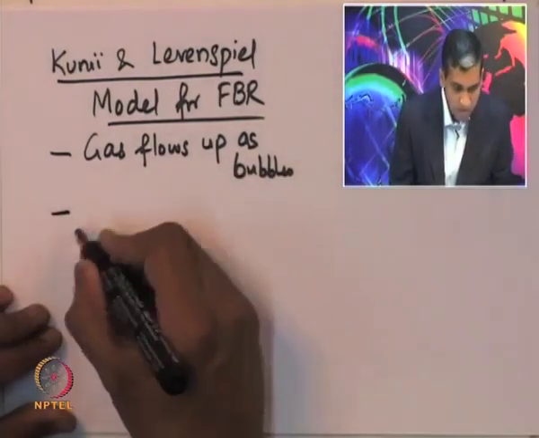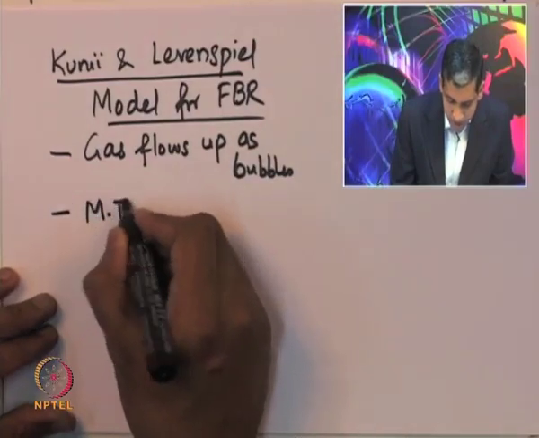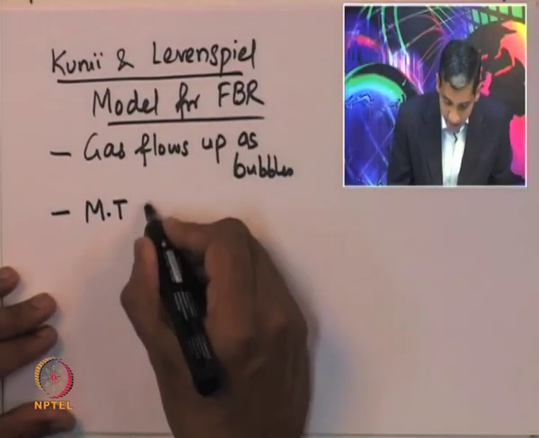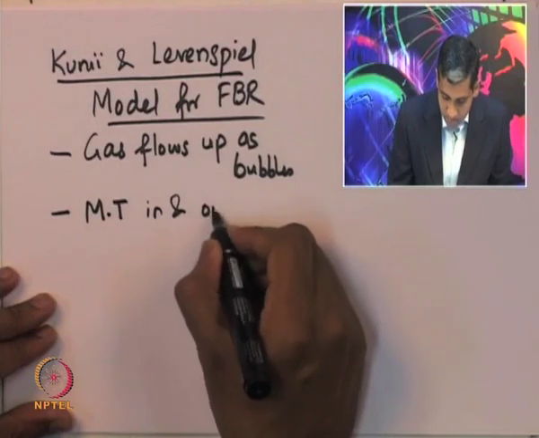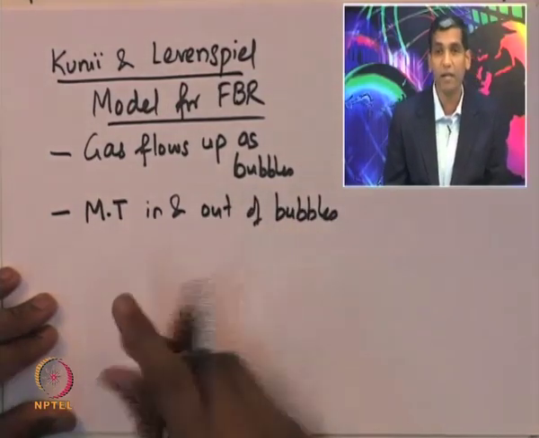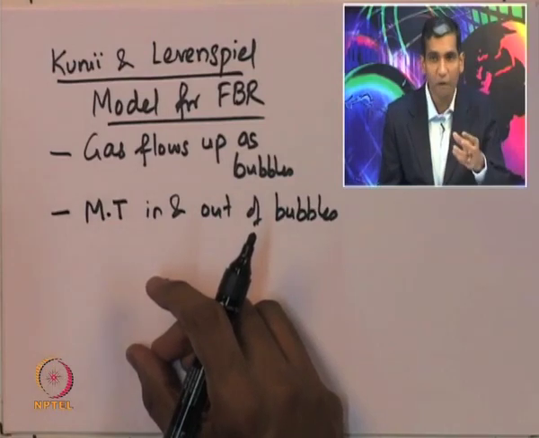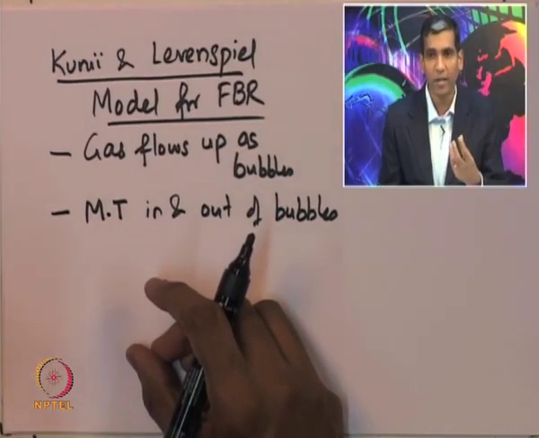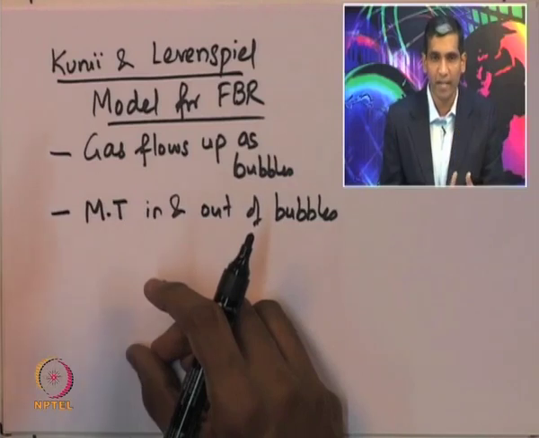And then the other process is that there will be mass transport in and out of bubbles. Remember that the reaction is occurring at the surface of these catalyst particles, in the active sites of these catalyst particles.